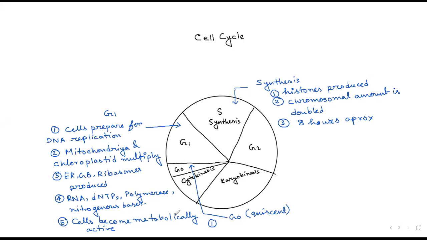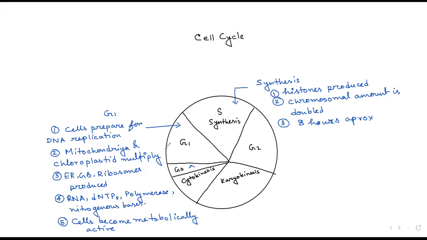So, some cells, like nerve cells and others, are permanently arrested in the G0 phase or quiescent phase. They never come out of this G0 phase, and that's why they never divide. Even although they have a nucleus, their nucleus is inactive and they don't divide anytime.